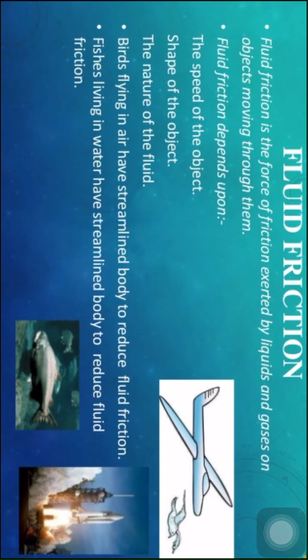Fluid friction, children. What is called fluid friction? Fluid friction is the force of friction exerted by liquids and gases on objects moving through them. Fluid friction depends upon the speed of the object, the shape of the object, and the nature of the fluid. Birds flying in air have streamlined bodies to reduce fluid friction. Fishes living in water have streamlined bodies to reduce fluid friction.